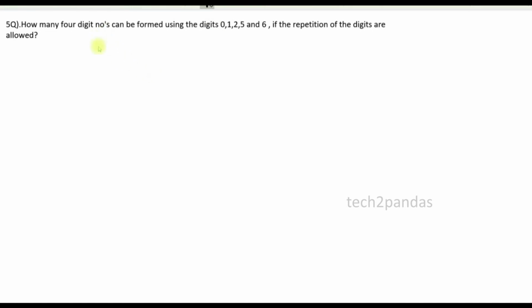So fifth question: how many 4-digit numbers can be formed by using the digits 0, 1, 2, 5 and 6 if the repetition of the digits is allowed? Whenever you have included 0 as a digit, we need to handle it a little carefully. Here the repetition is allowed. So first take the digits 0, 1, 2, 5, 6. We need to form a 4-digit number. So 1, 2, 3, 4, a 4-digit number we need to form. Whenever you see that 0 is included, initially we should not blindly take it.